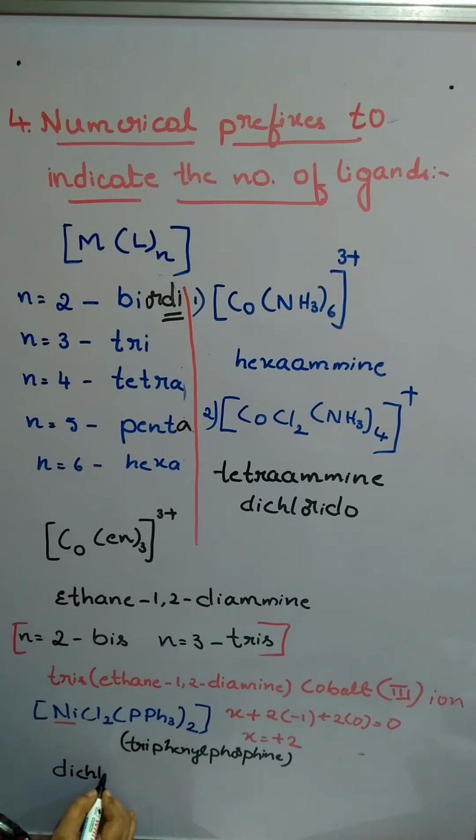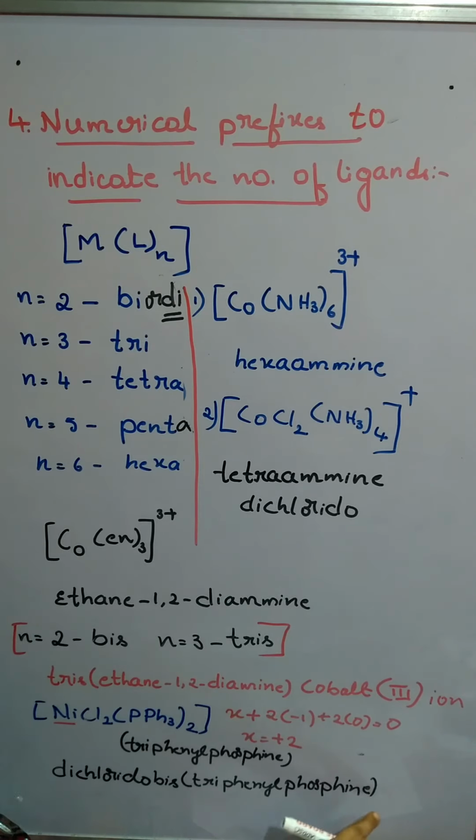Dichlorido. How many triphenylphosphine ligands? 2, so it should be mentioned as bis(triphenylphosphine).